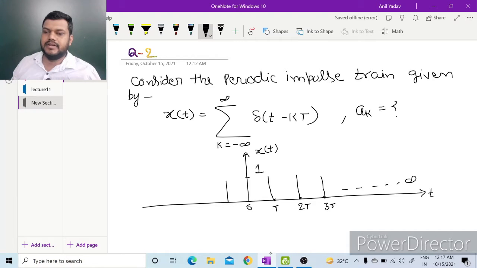Similarly, in negative time domain, at minus T, minus 2T, minus 3T, and so on. So this amplitude is 1 everywhere. So we have to find its Fourier series coefficient.